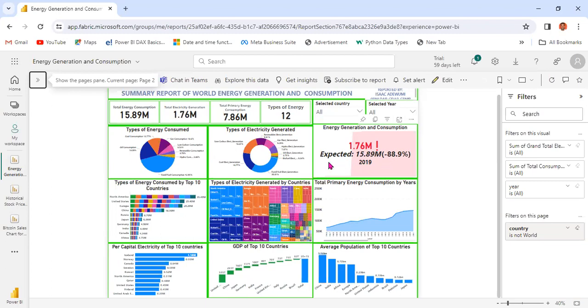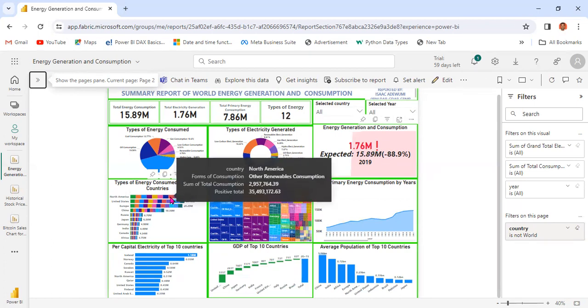The expected form of energy is about 15.89 million, while the performance is in red. That's why we are seeing the figure in red here, and it's telling us that it's 88.9% below expectation. The negative sign is telling us that the electricity generation is below the expected consumption.